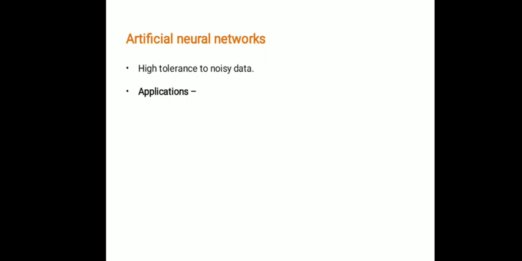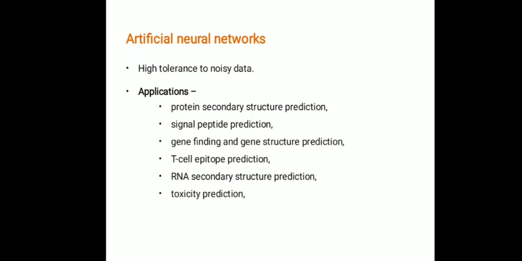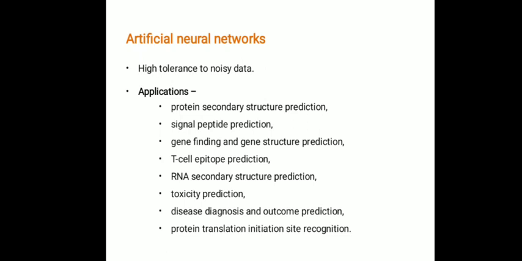Successful applications of artificial neural networks in the biomedical context include protein secondary structure prediction, signal peptide prediction, gene finding and gene structure prediction, T cell epitope prediction, RNA secondary structure prediction, toxicity prediction, disease diagnosis and outcome prediction, as well as protein translation initiation site recognition.